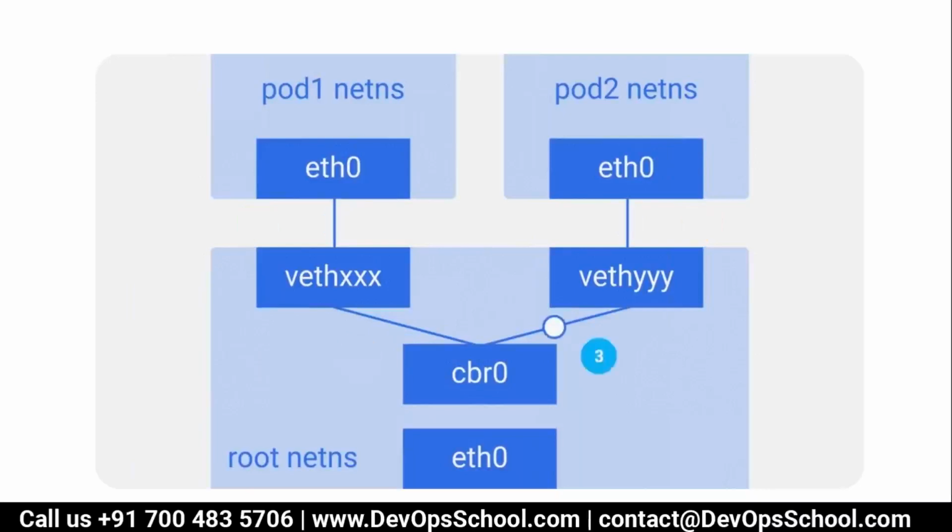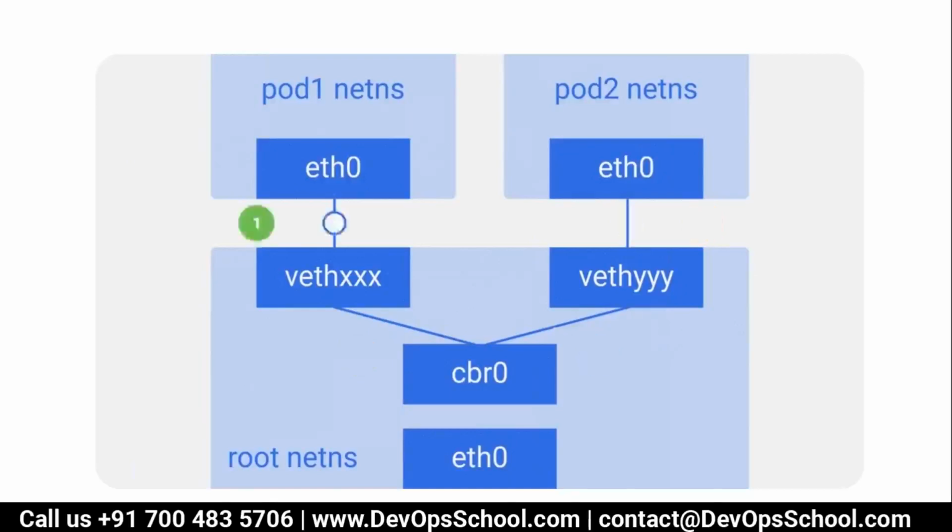So look at this. Intra-node pod communication, how it happens. If you want to reach out from the pod 1 to pod 2, it never travels out of the CBR0. It travels within, because CBR0 knows that IP address, because this bridge only has given that IP address, with the help of the networking model like VNet, Calico, and so on. So this is how the intra-node pod communication happens.